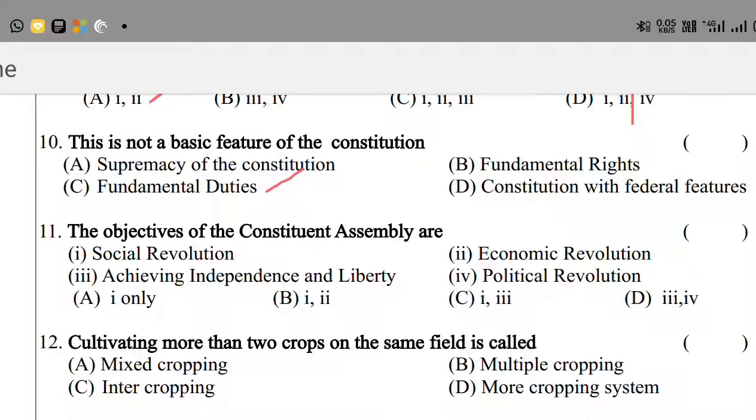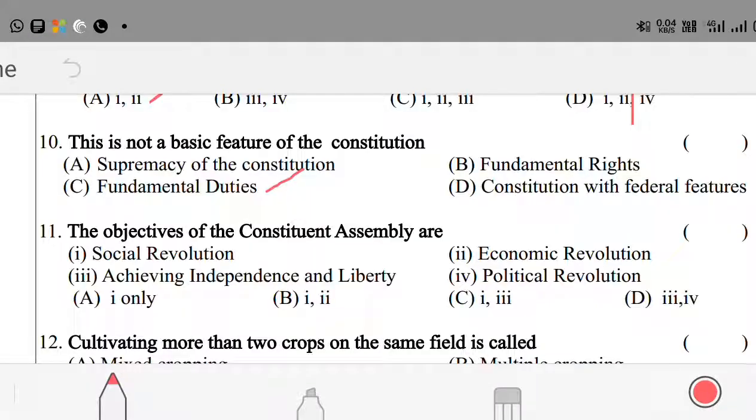Okay, this is a very critical question. Option 2 is not an objective of the Constituent Assembly, that is economic revolution. Okay, option 1 and 3 is the right answer.